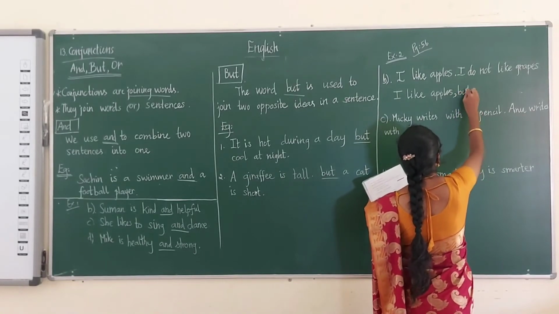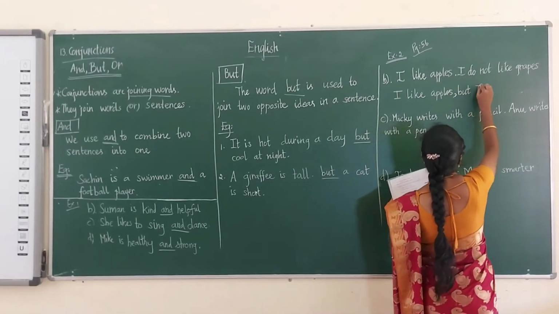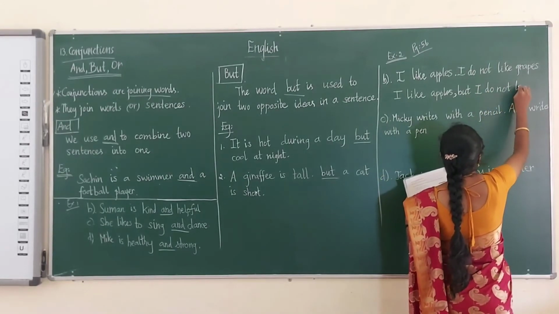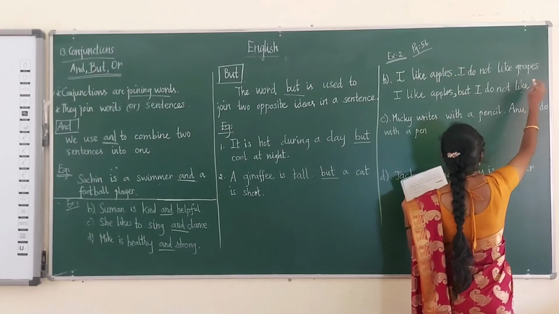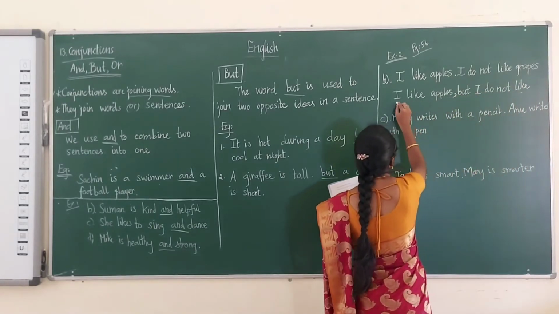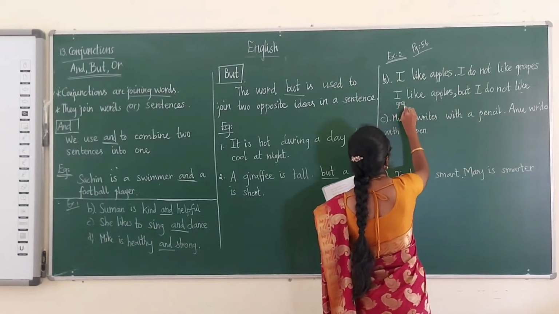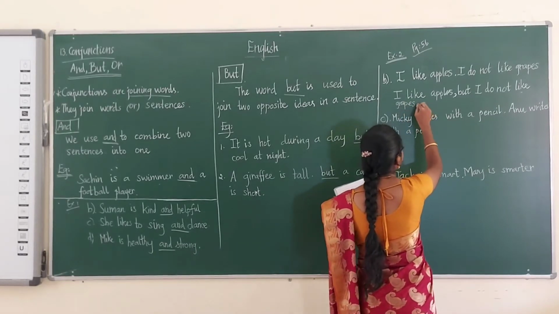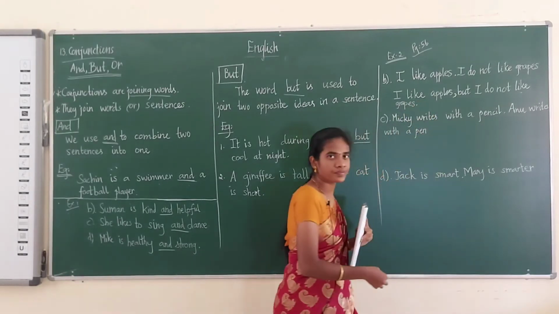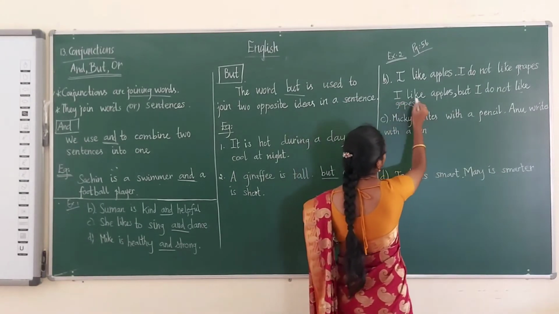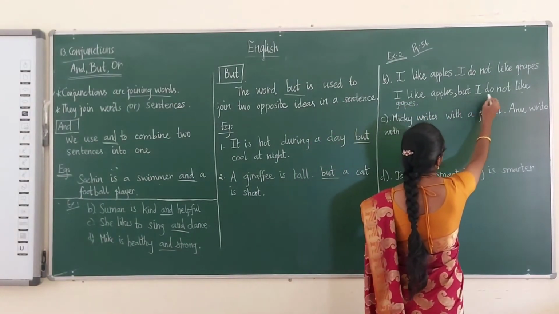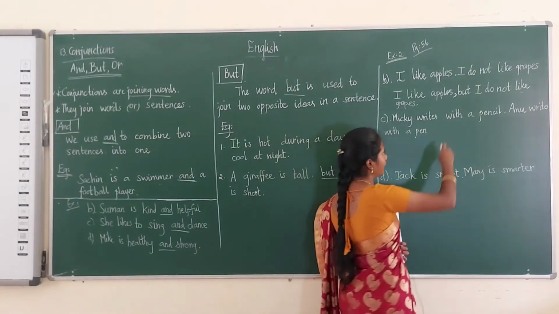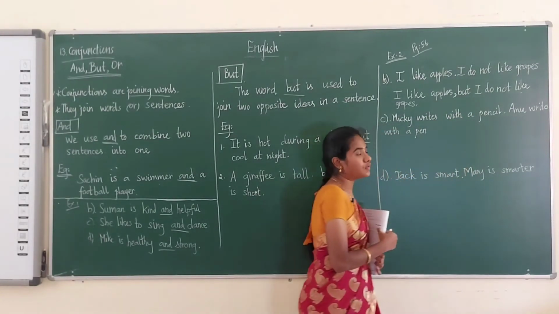But I don't like grapes. Then after that the sentence is complete, so I have to put the full stop. I like apples but I don't like grapes. We are using the conjunction but. You have to do this.